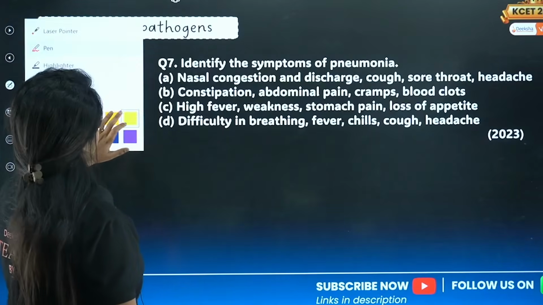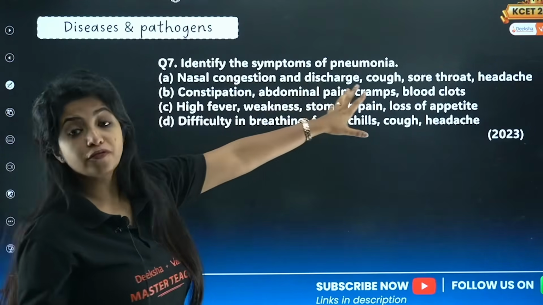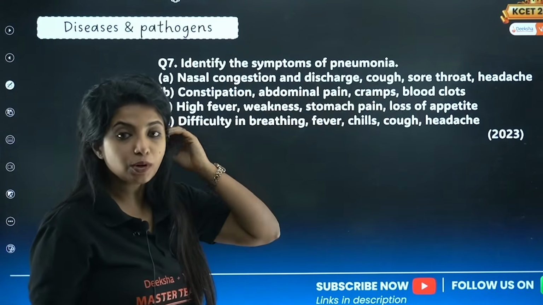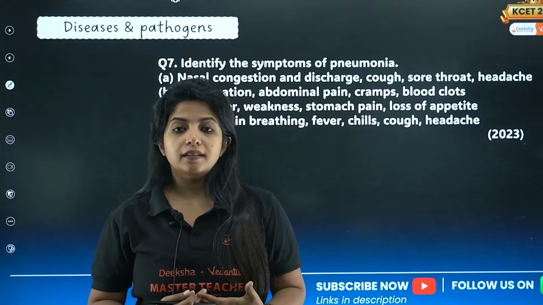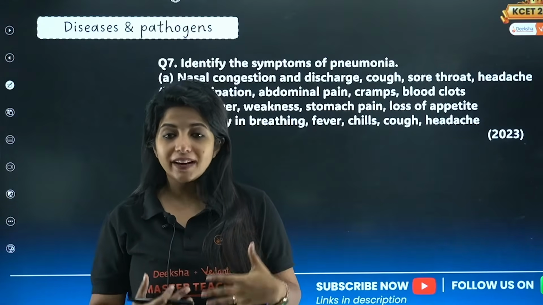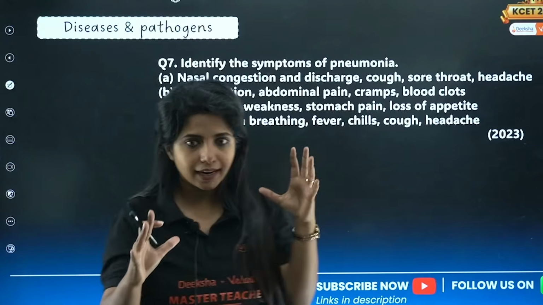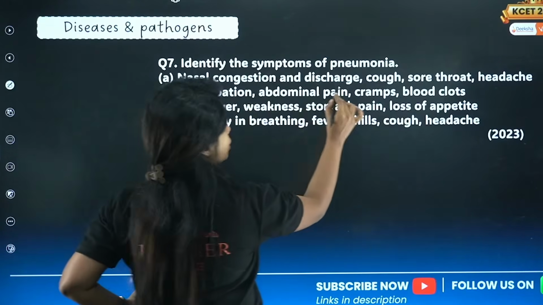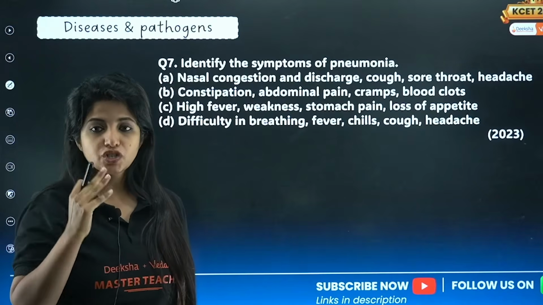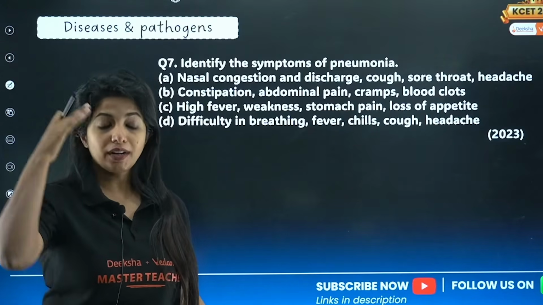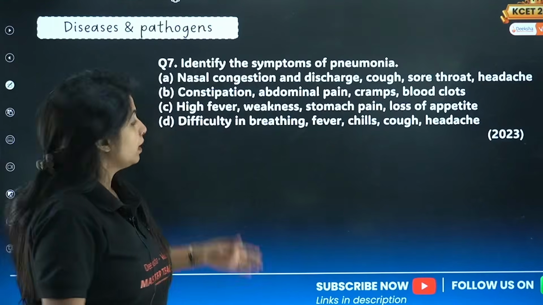Next, question number 7. Identify the symptoms of pneumonia. Pneumonia is a disease that affects your lower respiratory system. That is your lungs, your alveoli, and things like that. So you have to think like that, okay? Nasal congestion, discharge, cough, sore throat, and headache. Everything at the top region, nasal congestion, discharge, cough, sore throat, headache, everything over here.